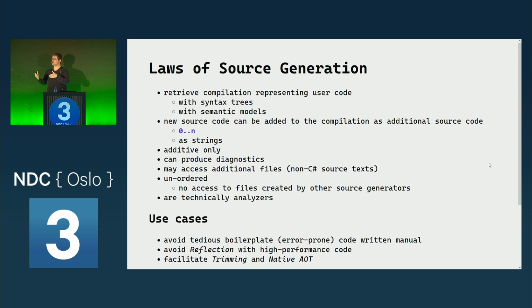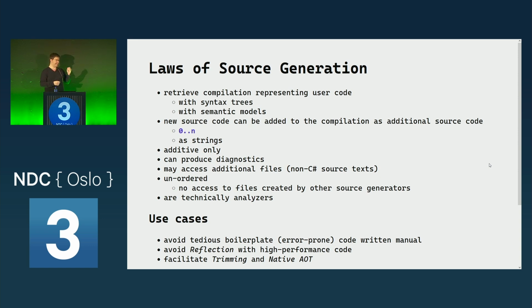And with this input, the source generator can then analyze it and produce new code. It's a string that is produced. We can produce 0 or an infinite amount of new strings. Each of those strings is then a new document that we should suffix with .g.cs, so the tooling knows it's a generated file. And this really is a string. We will see this later with the live example.